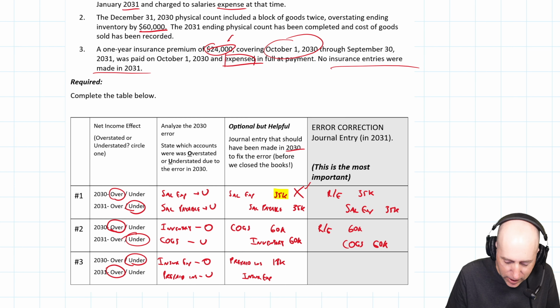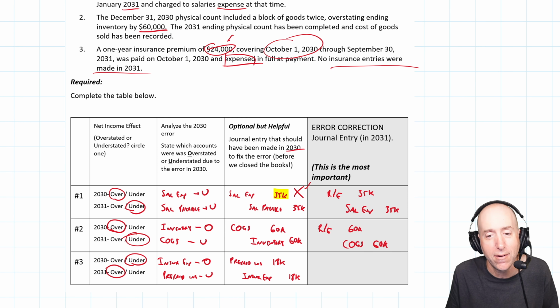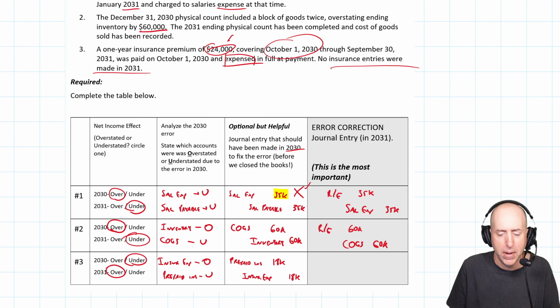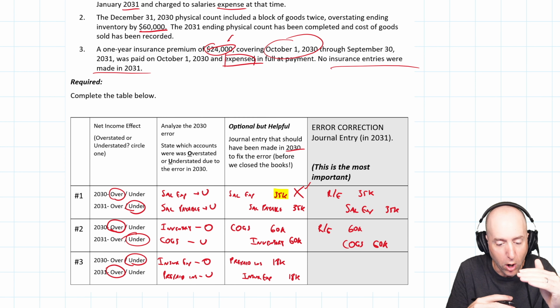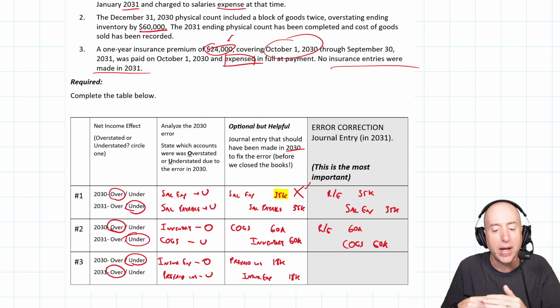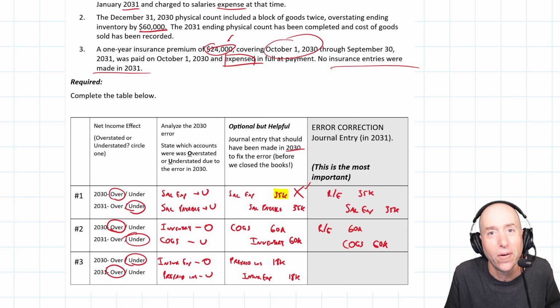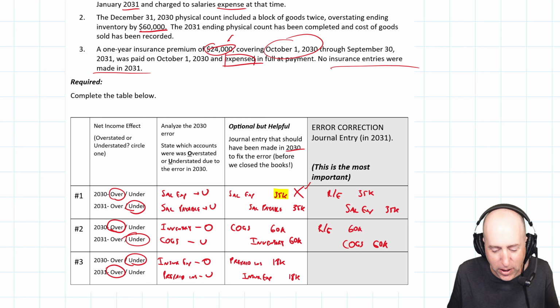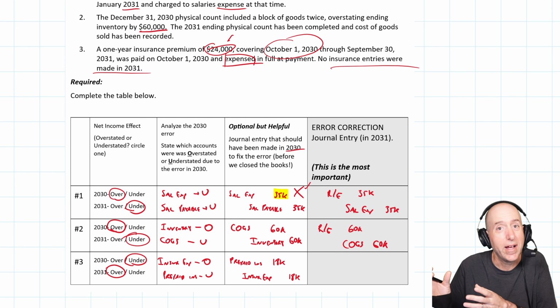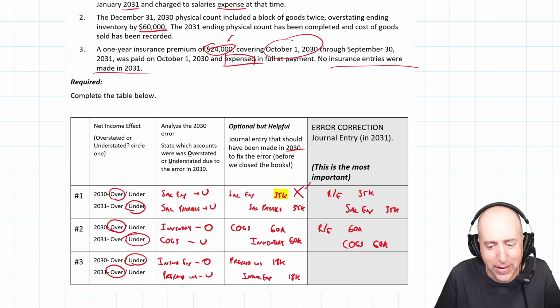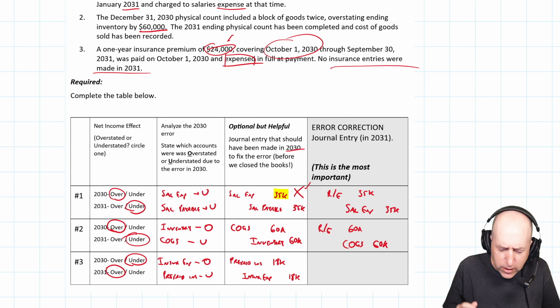So debit prepaid insurance, credit insurance expense for whatever prepaid insurance we have left. Again, remember what we had done. We had said debit insurance expense, credit cash. That was wrong. But by year end, actually $6,000 of insurance expense does exist, right? Because 3 months has expired. So that's why we only credit our insurance expense by $18K rather than the full 24. That $6,000 of insurance expense actually is correct at the end of the year. So that one's a little weird to wrap your head around.